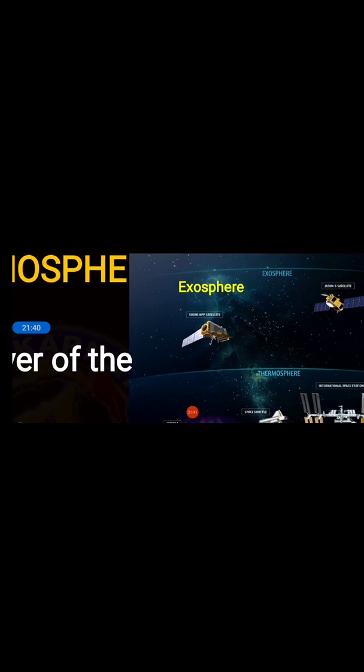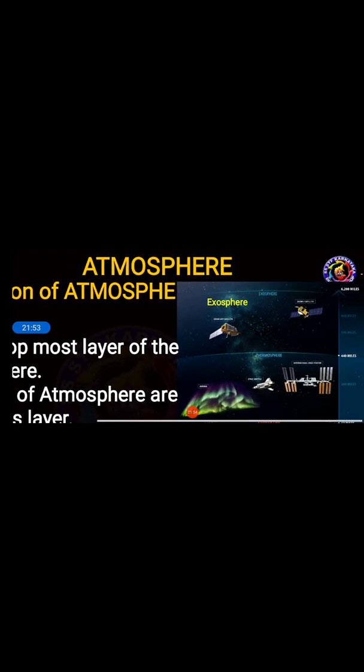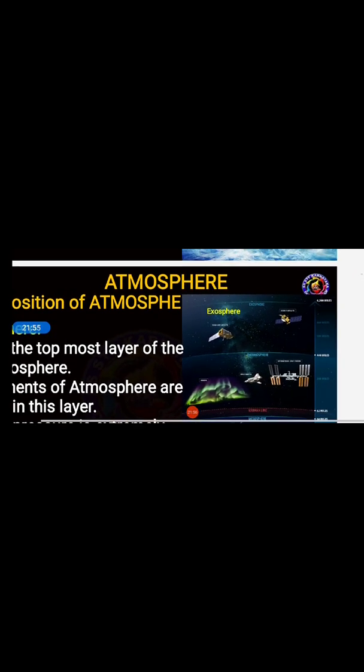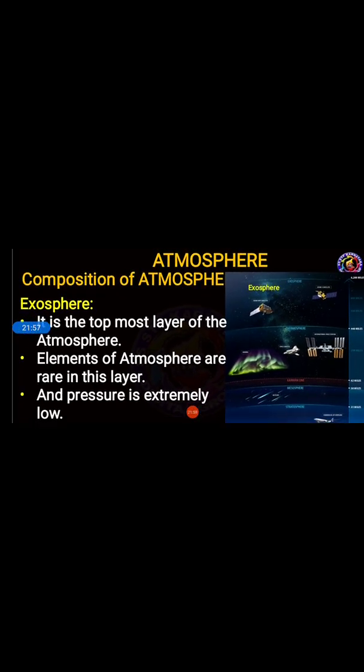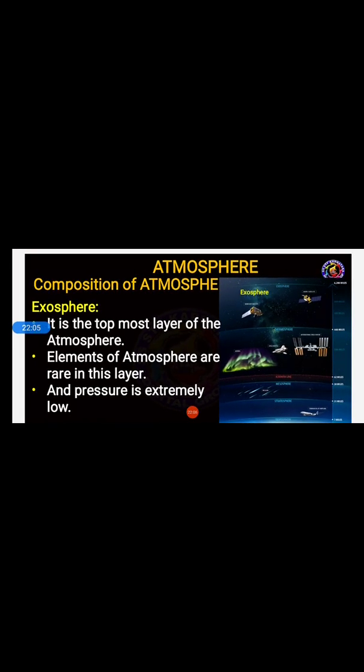And you can see here, students, in this layer we have satellites. Jason-3 satellite is also there. Suomi NPP satellite is also there. This is suitable for satellites. In this layer we don't have any pressure, and very rare atmospheric elements can be found. Got it, students? About the 5 layers of atmosphere.